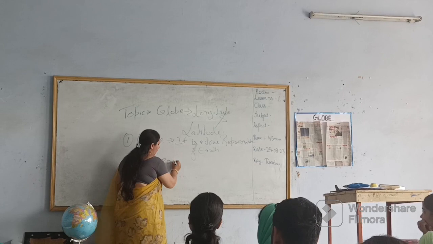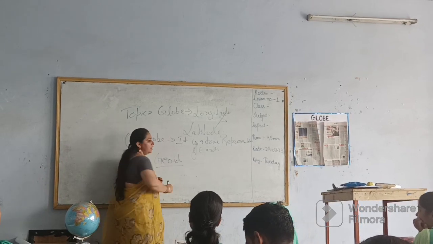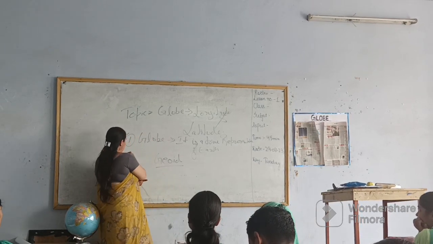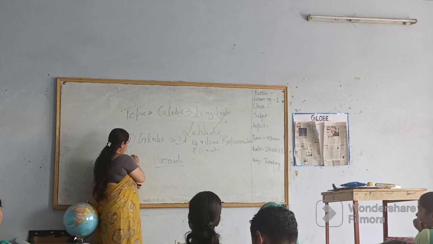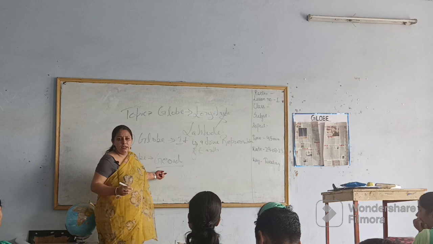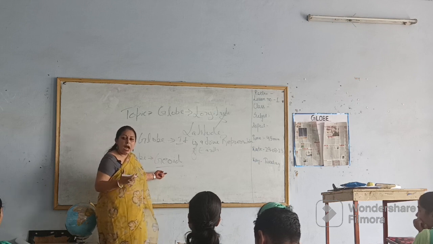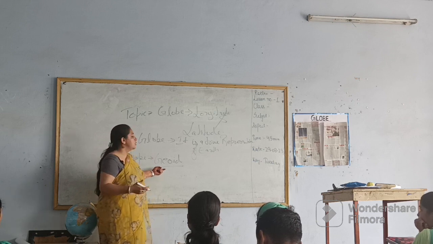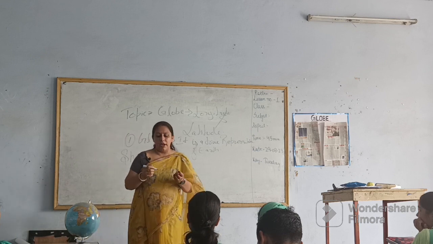Geoid shape. So, what is the shape of the earth? Say loudly, geoid. So the shape of the earth is geoid.